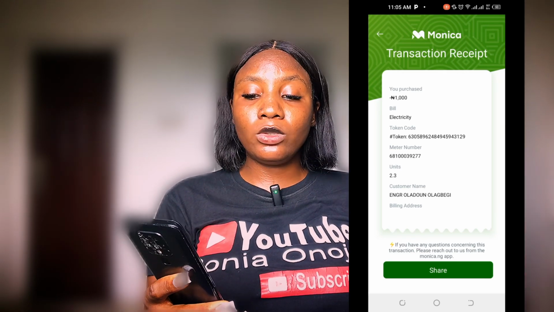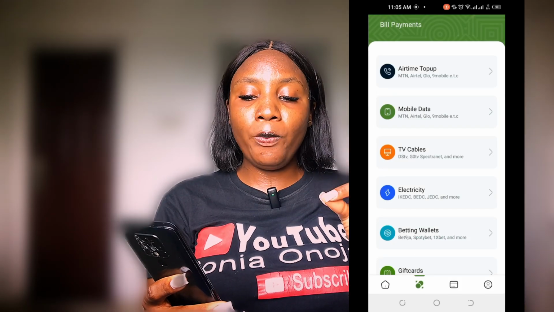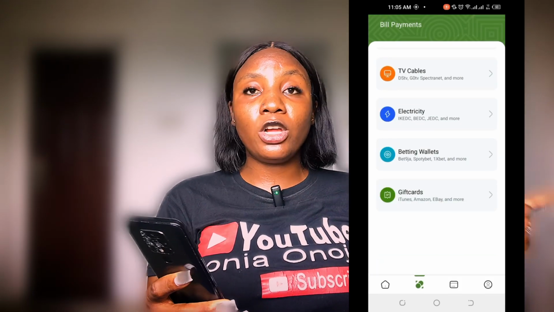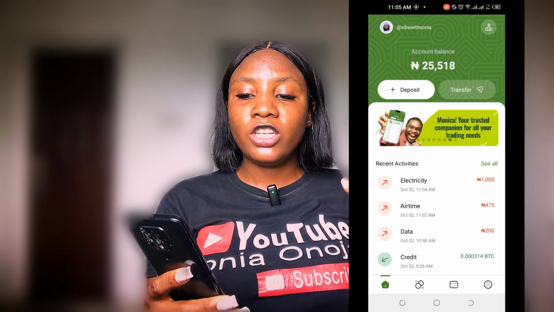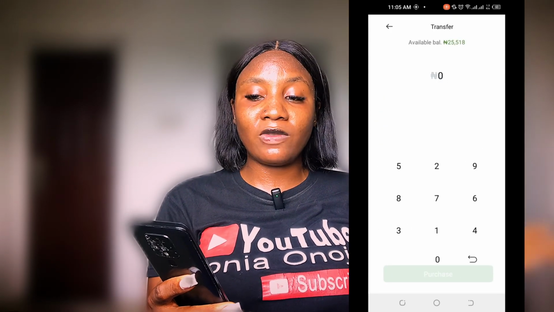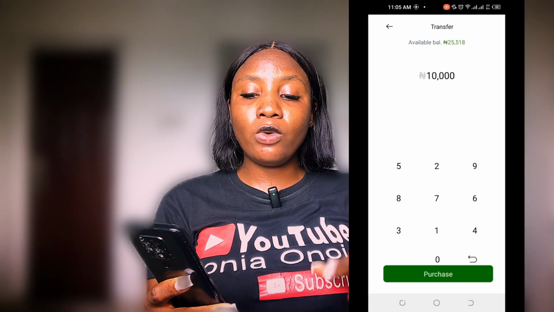So I'm going to go ahead to do what? To do bank transfer. And to do bank transfer, you have to go back to your home page. If you go back to your home page, you're going to click on transfer. If you click on transfer, it is going to ask you for the transfer amount. How much do you want to transfer? So for me, I'm going to be transferring 10,000 naira, okay? And I'm just going to go ahead and click on purchase.